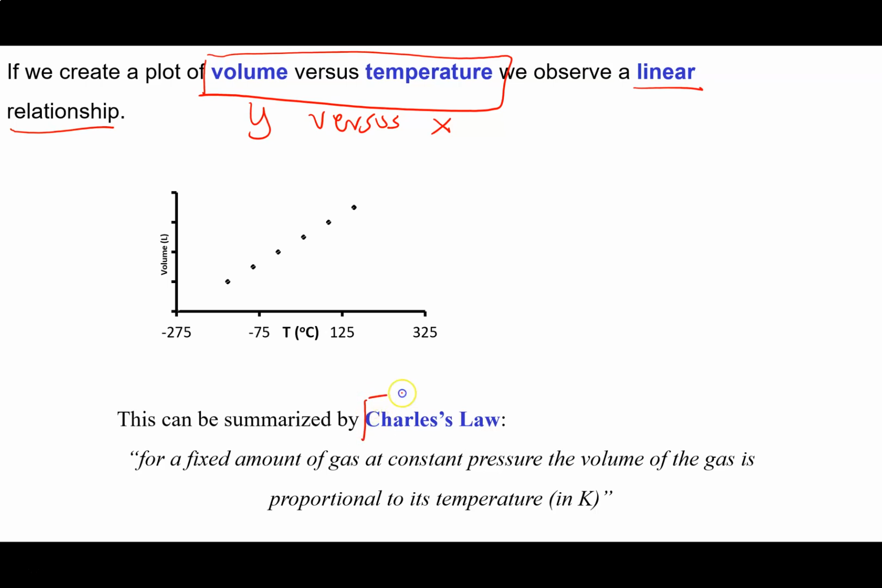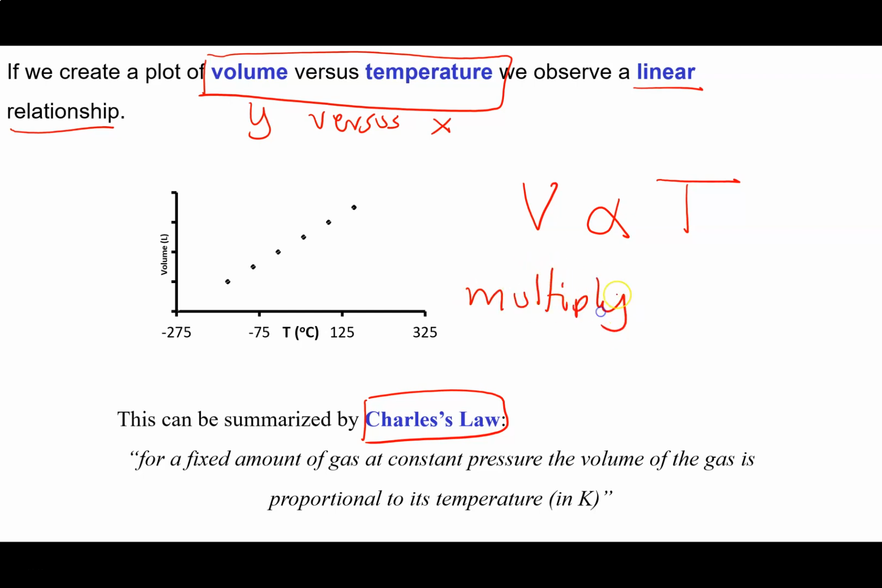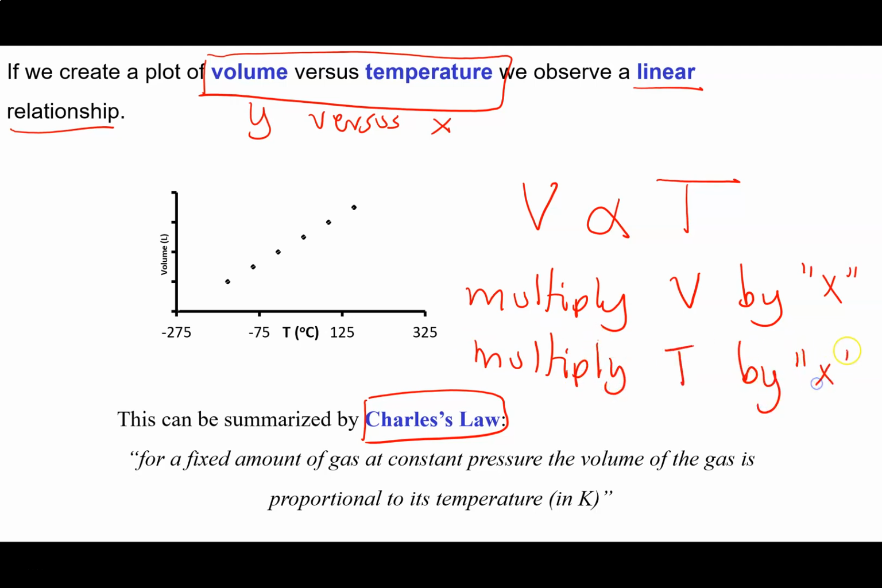So this is called Charles's law, and it says for a fixed amount of gas at a constant pressure, the volume of the gas is proportional to its temperature in Kelvin. So we say volume is proportional to temperature. And what that means is if you multiply V by some number x, you're going to multiply T by the exact same number.